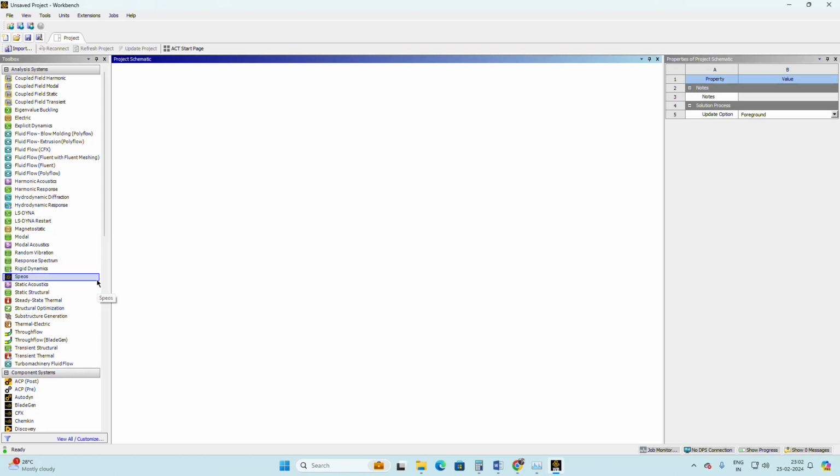And throughout the section, we'll be solving one-dimensional, two-dimensional, and three-dimensional problems using static structural, and we'll be validating each and every problem with the analytical method. The software, whatever analysis we are performing, is called a numerical method. If you solve any engineering problem, you can solve it by three methods: one is the analytical method, the second is the experimental method, and the third is the numerical method. In engineering, we already studied this.